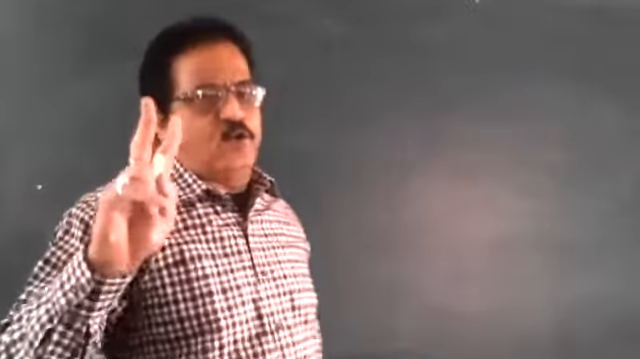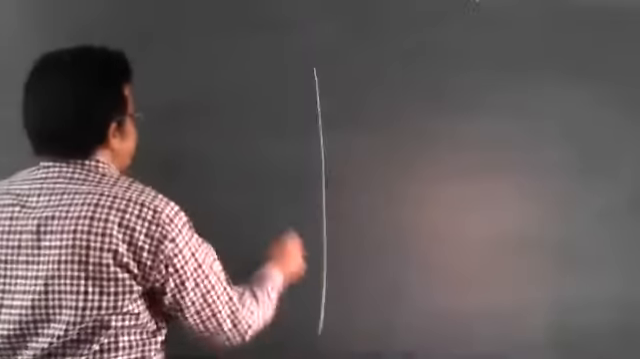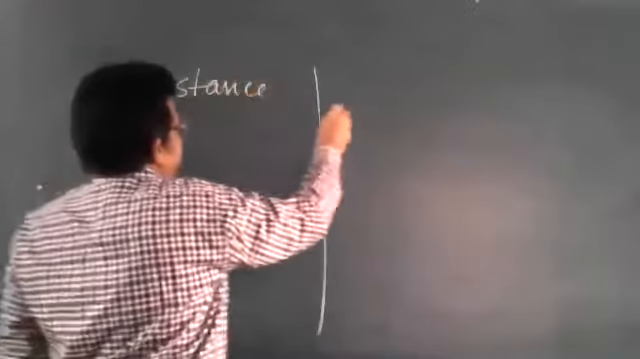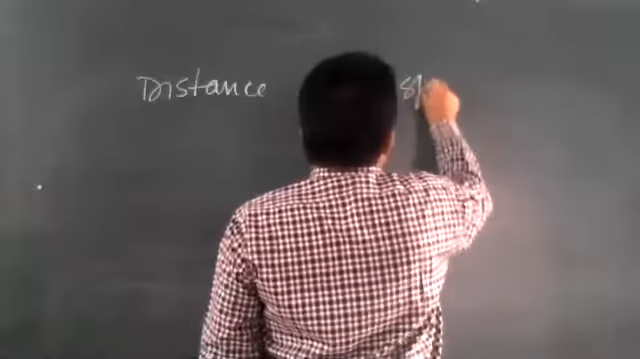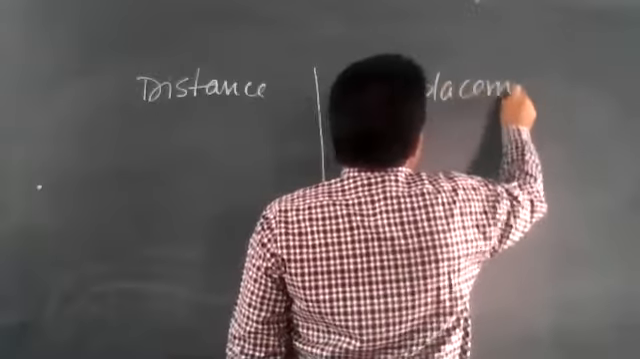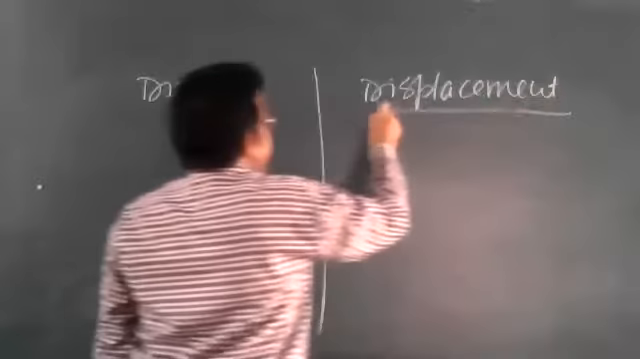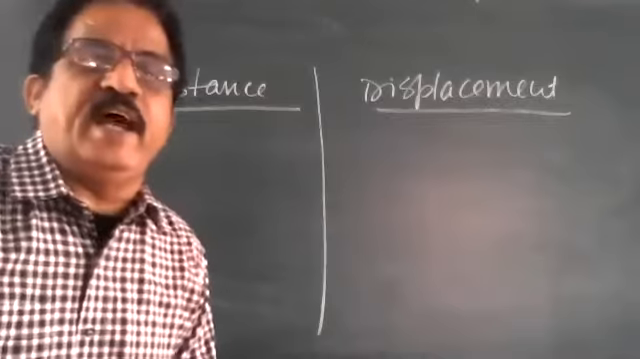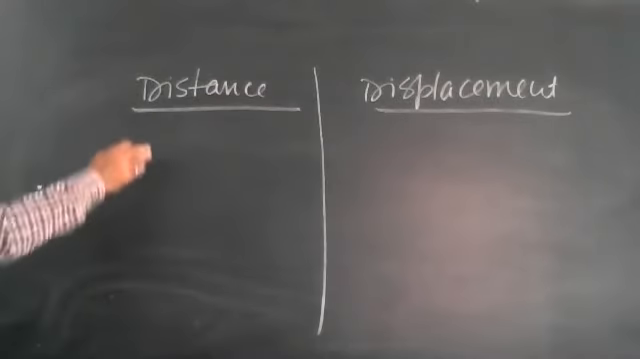Children, today we are going to differentiate two main terms about this chapter, that is distance and displacement. That we have learned earlier, but again we are revising. This is the distance and displacement. We can write here.